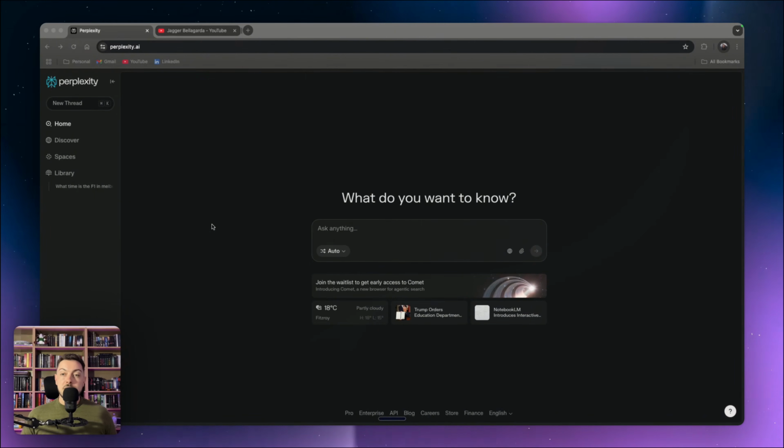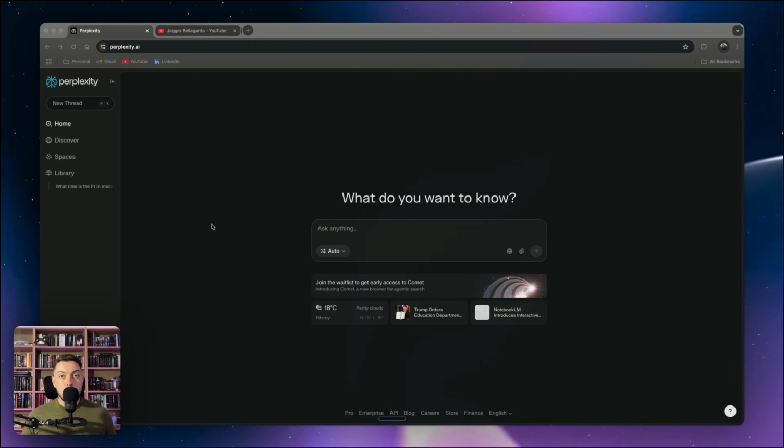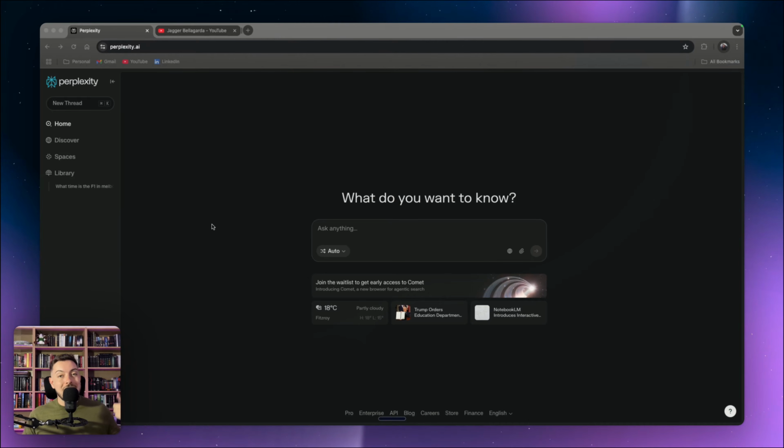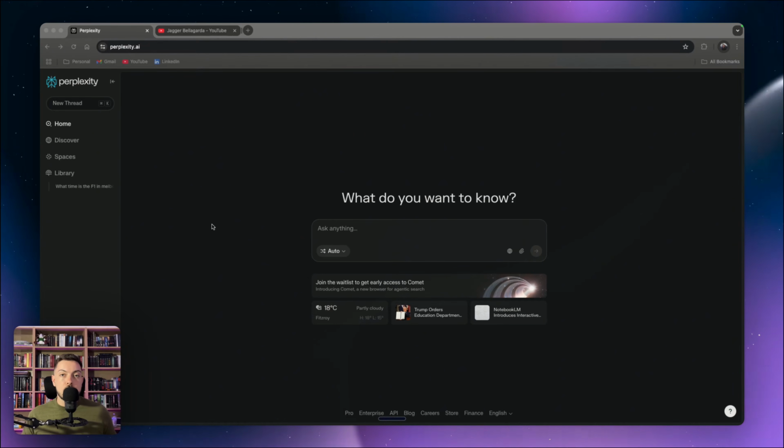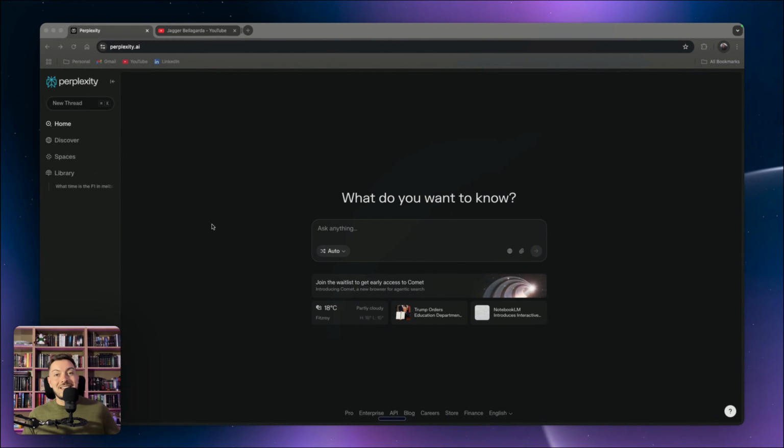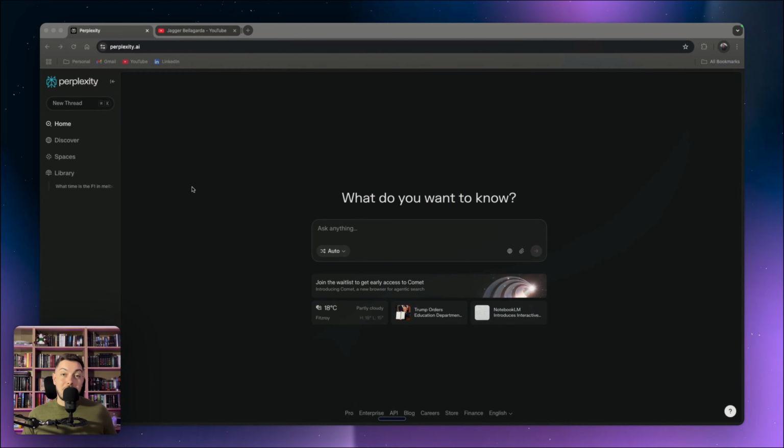Okay, so I'm in Perplexity and we need to find a casino game we want to build. Quick one on this. What is Perplexity? It is basically an LLM. It's AI mixed with Google in terms of searching the internet. So whenever you prompt the AI for something, it searches the internet at the same time and gives you the latest, greatest results. That makes it so powerful.